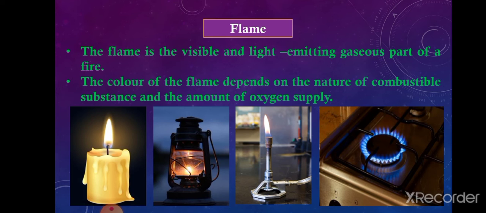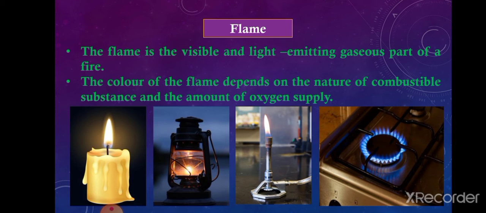Then when any substance burns, it produces different types of flames, meaning the color of the flame also varies. The color of the flame depends on the nature of the combustible substance, meaning which substances are present in that particular material, and the amount of oxygen supply, meaning whether a lot of oxygen is present or a very small amount.